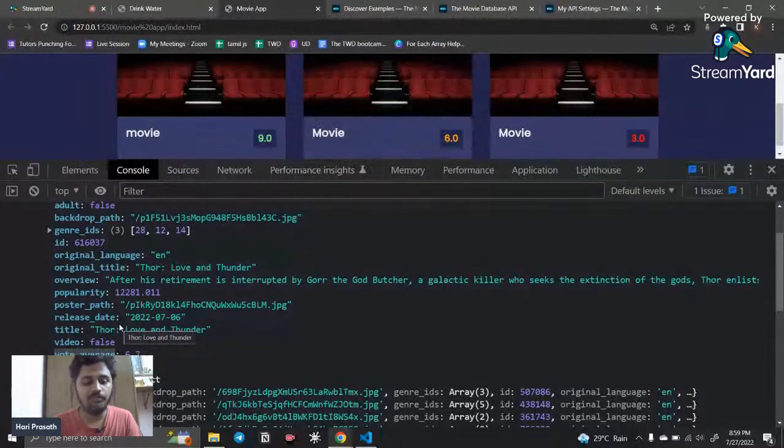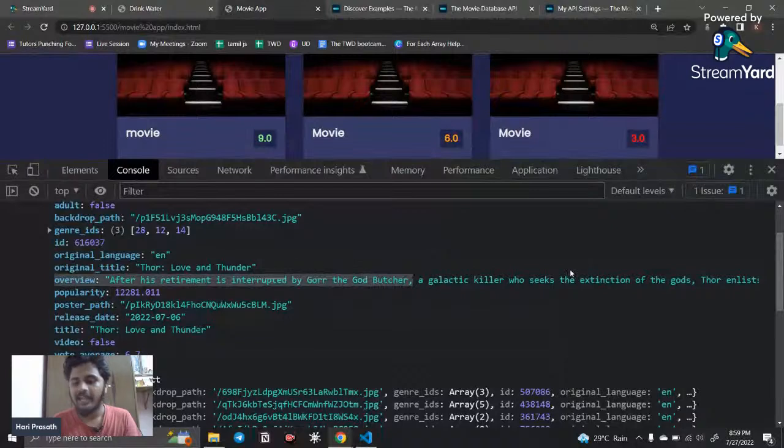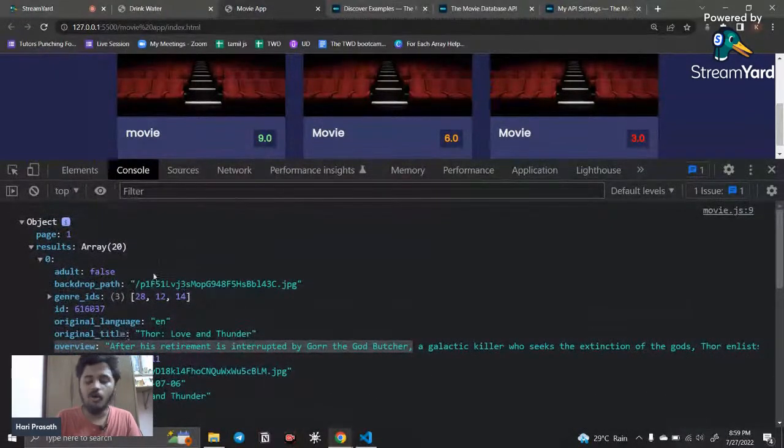Okay, what is the next information we need? The next information we need is the image, right? Here you can find the image easily. Here you can see it has the poster path, but it doesn't contain the full path, it only contains the final image part. So that is what we're going to see. And we need an overview. Here you can see the overview, which gives the information about the movie. So we are able to access all the data.